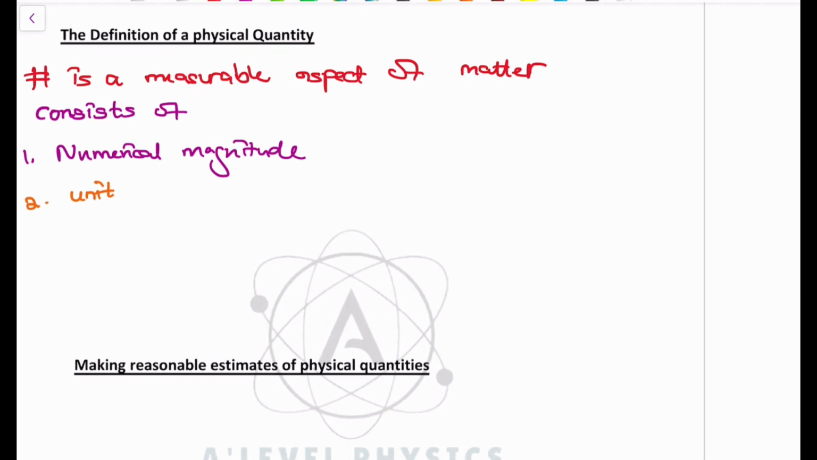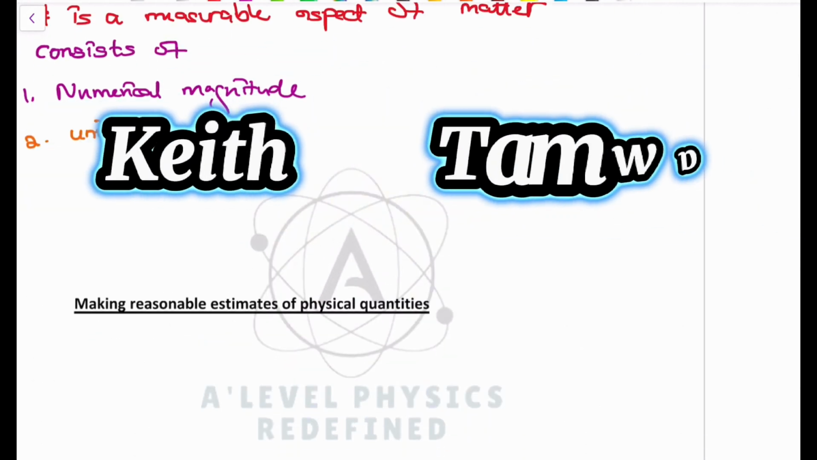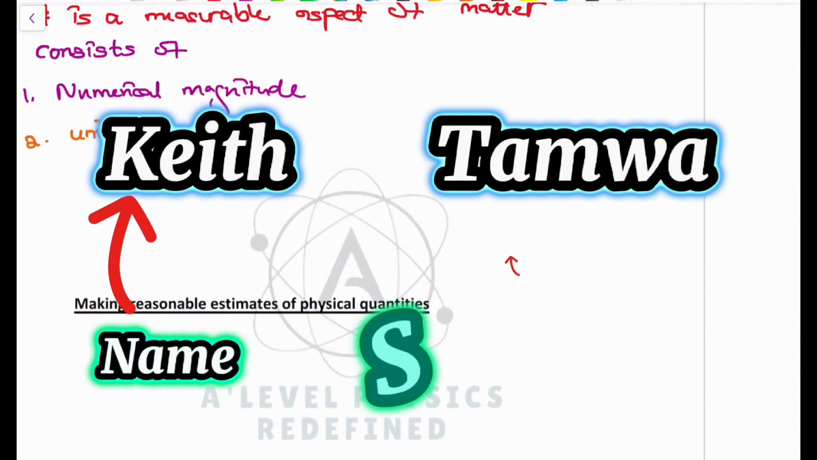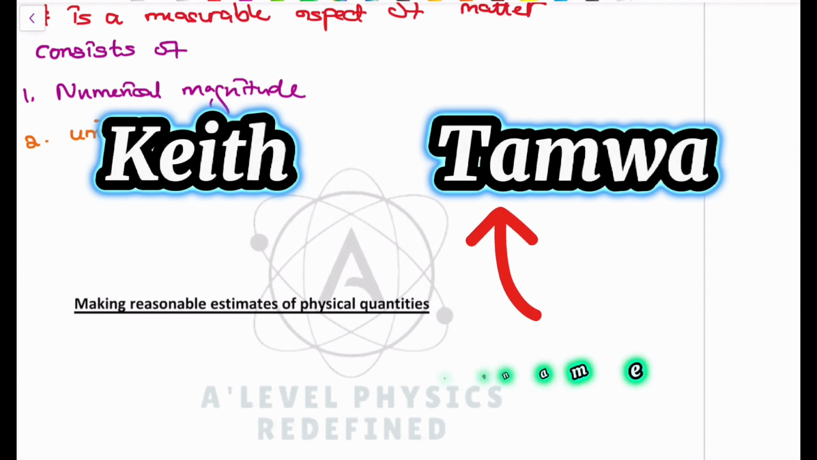I always give this example of my name. My name is Keith Tangwa. So it's made up of two groups. One of them is my first name, which is Keith. Then the other one is the surname, which is Tangwa. So wherever you go across the world, my name is always going to consist of those two parts. So the first one is the thing that comes first, right?